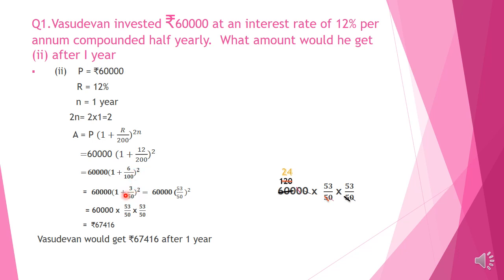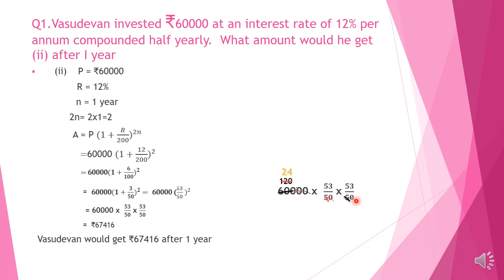And now children, 1 plus 3 by 50 is 1 and 3 by 50, and in improper fraction we can write 53 by 50. So 60,000 into 53 by 50 all square. It means 60,000 into 53 by 50 into 53 by 50. And it's a simplification.